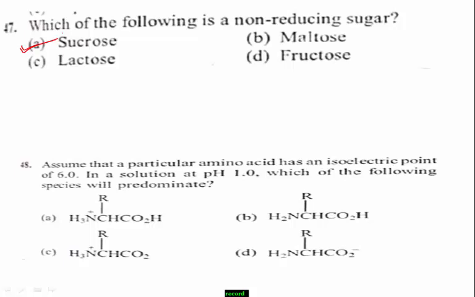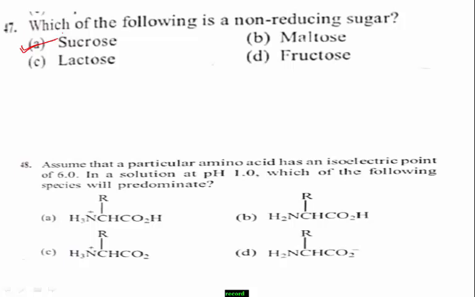Next, question number 48. Assume that a particular amino acid has an isoelectric point of 6.0 in a solution at pH 1.0. Which of the following species will predominate?